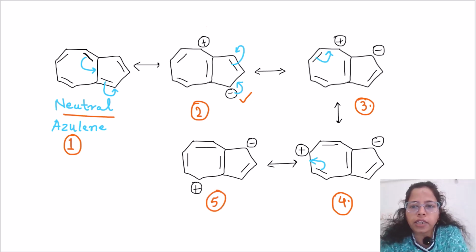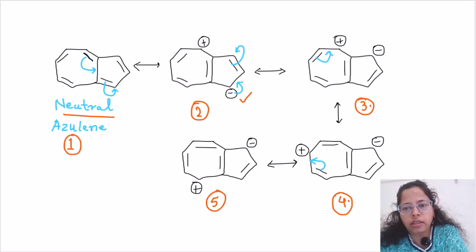Now if you look at all these structures carefully, you see that all of these satisfy the criteria of aromaticity. In the neutral azulene, you can see a total of 5 pi bonds, and you can see the alternating double and single bonds, that is, there is conjugation.